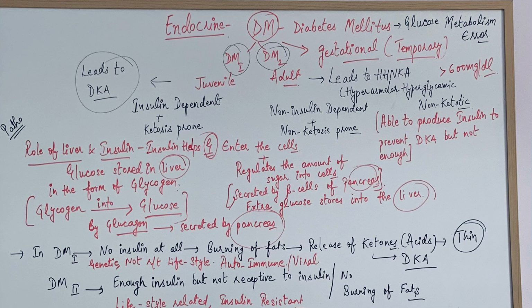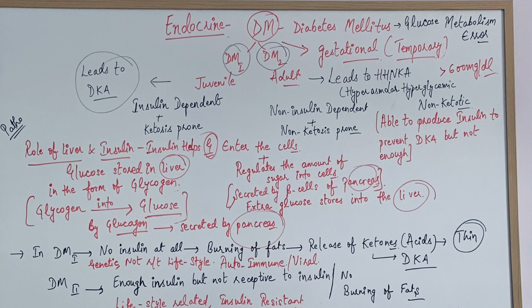Okay, and we can classify diabetes mellitus into three types. First is type 1 diabetes, then type 2 diabetes, and third is gestational diabetes. And gestational diabetes is a temporary phase of diabetes mellitus in the gestational period of pregnancy. Okay, and it is similar to type 2. And let's discuss type 1 and type 2.